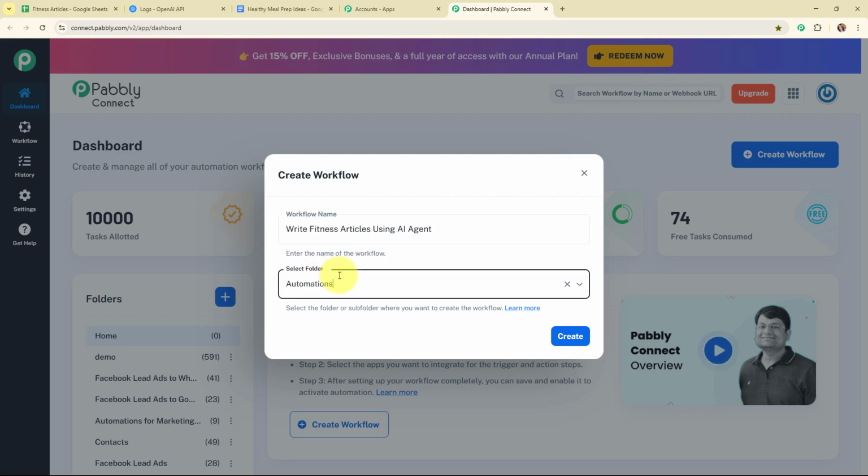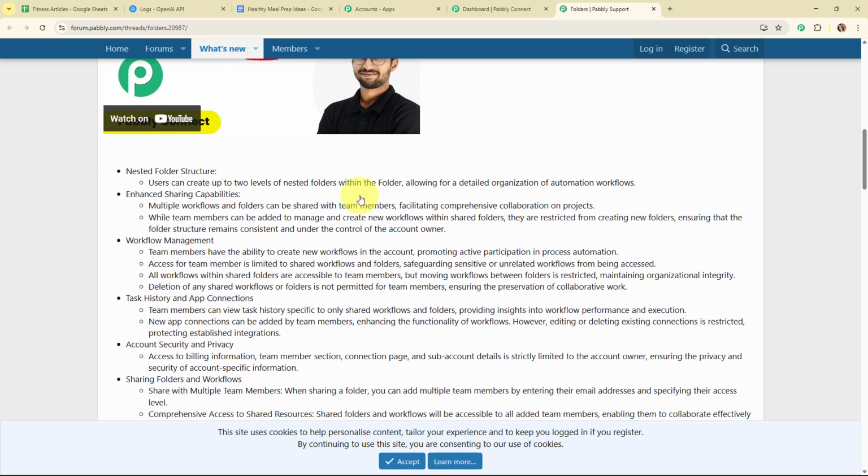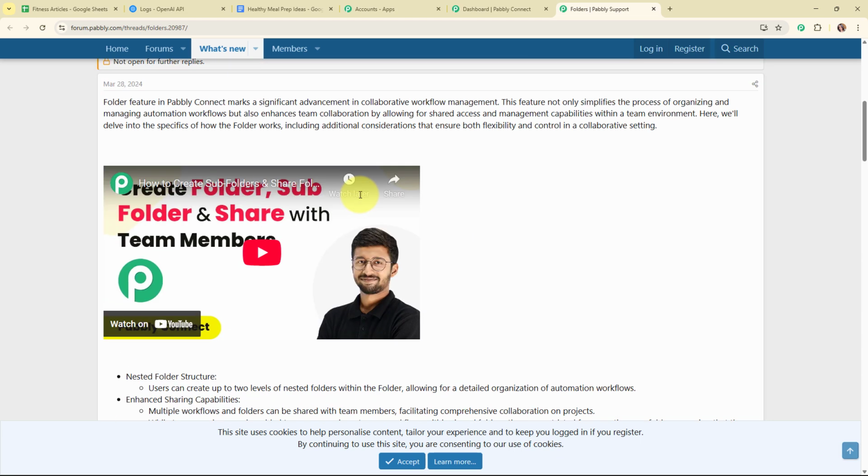Also, you can create multiple folders to save your workflows accordingly. And now to learn how to create a new folder inside Pabbly Connect, you have to click on this Learn More hyperlink given over here. By clicking on this, it will take you to a forum window where you can see all the instructions on how to create a new folder inside Pabbly Connect.